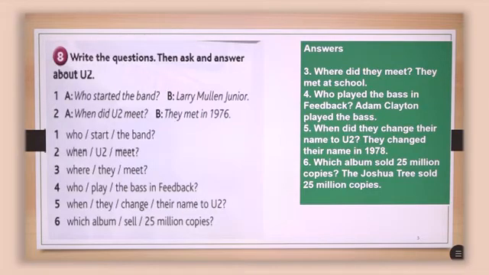Number 5 is, when did they change their name to U2? They changed their name in 1978. And which album sold 25 million copies? The Joshua Tree sold 25 million copies.